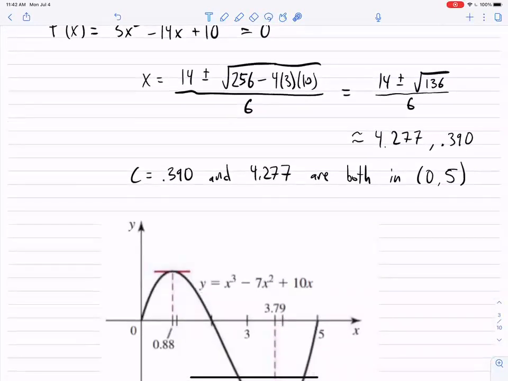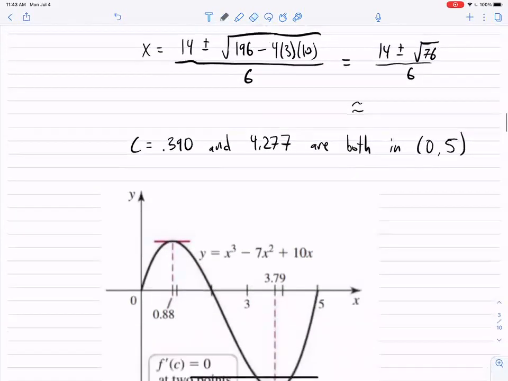I thought 14 squared is 256. 196. Oh, whoops. That's where I messed up. That's 196. And so this is actually square root of 76. Sorry about that. This is going to be 0.88, comma 3.79.